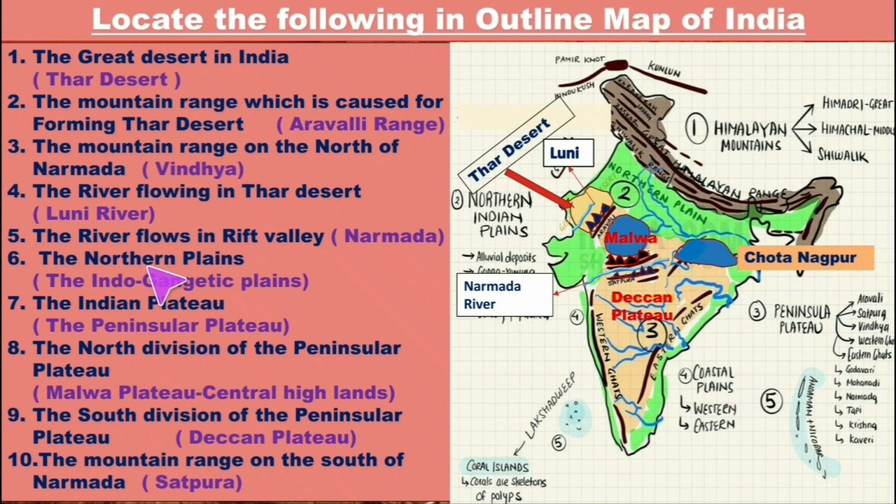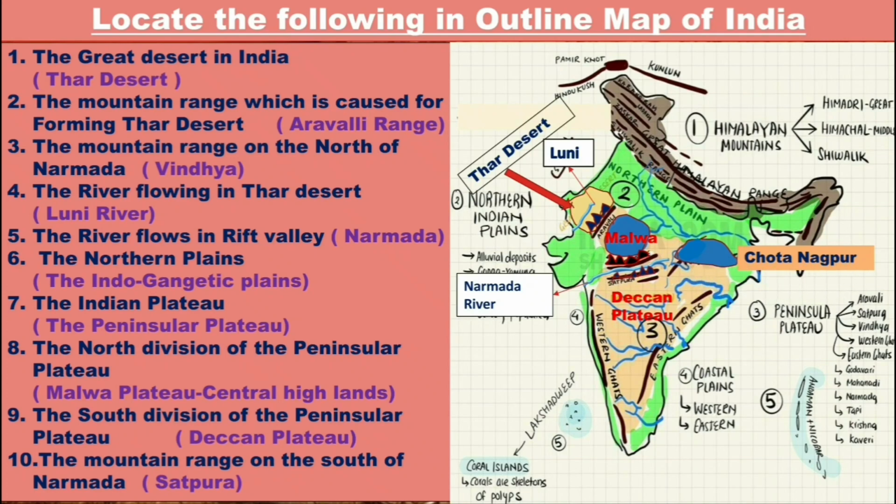Next, the northern plains, that is the Indo-Gangetic plains. This is the northern plain. Next, the Indian plateau, that is the peninsular plateau, otherwise it is called the Deccan plateau. Here, this triangular shaped plateau is known as Deccan plateau. The north division of the peninsular plateau, that is the central highland Malwa plateau, and on the east side here it is the Chota Nagpur plateau.